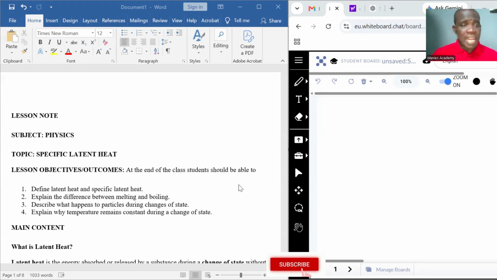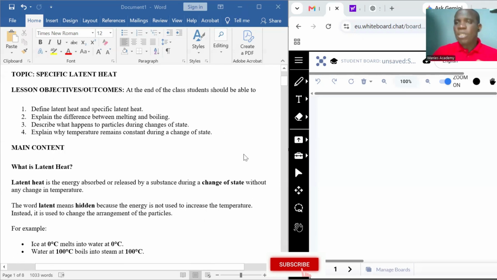We have the following lesson objectives. Number one, to define latent heat and specific latent heat. Then to explain the difference between melting and boiling. Then to describe what happens to the particles of matter during changes of state. Then explain why temperature remains constant during a change of state. These are the lesson objectives. So we move straight into the main content.